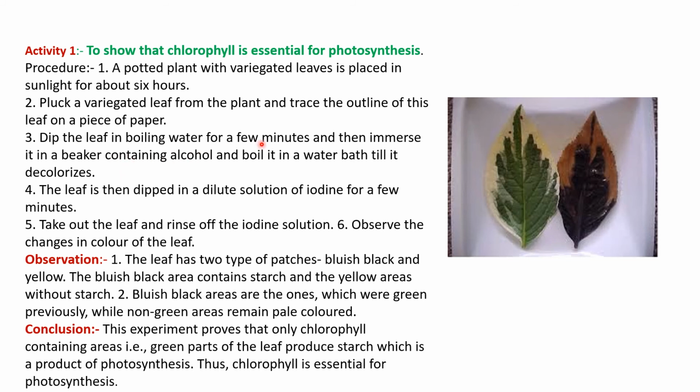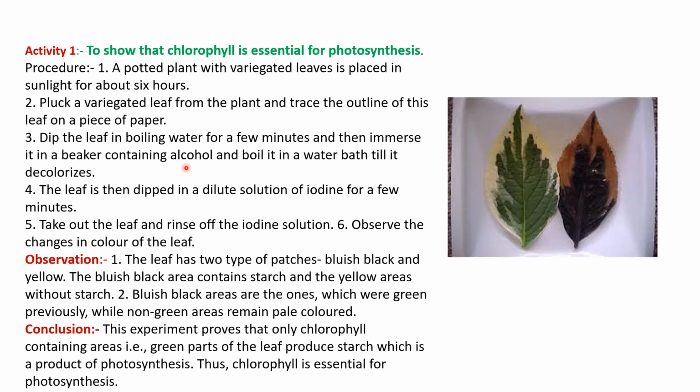When you pluck the leaf, you have to boil that leaf for a few minutes. Why do we need to boil the leaf? Because boiling will kill the cells, and when cells get killed, they will release whatever starch and chlorophyll they have. Then immerse it in a beaker containing alcohol and boil it in a water bath till it decolorizes.